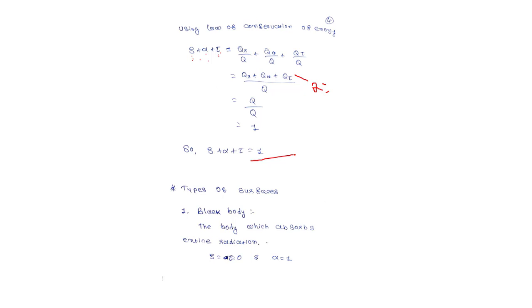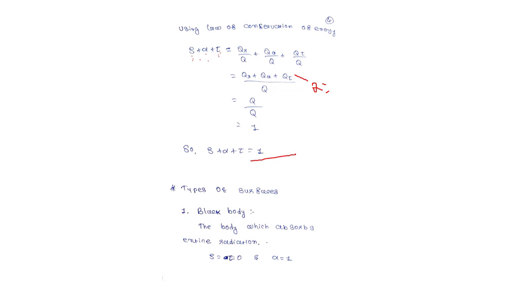Now we are going to discuss some surfaces according to these properties, rho, alpha and tau. According to this, we are going to categorize some surfaces. First is the black body, the body which absorbs the entire radiation. Any solar apparatus is coated with a black surface so that it gets more radiation from the sun.